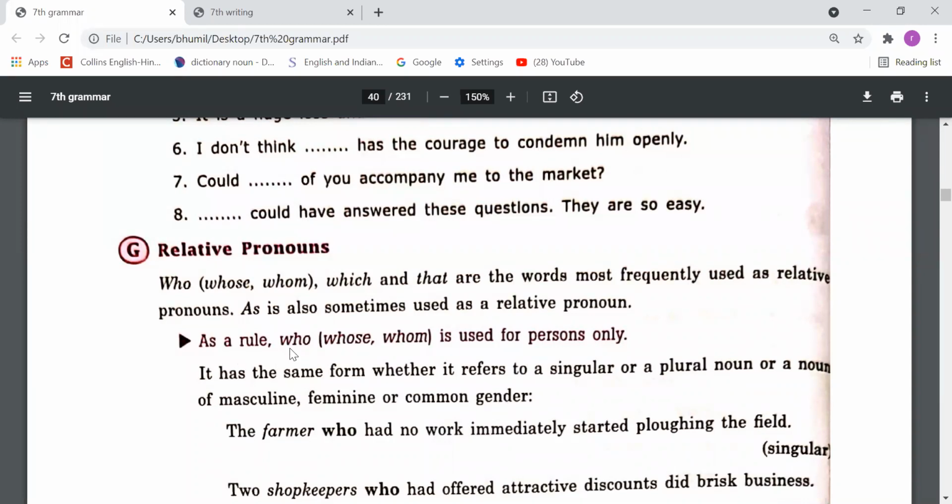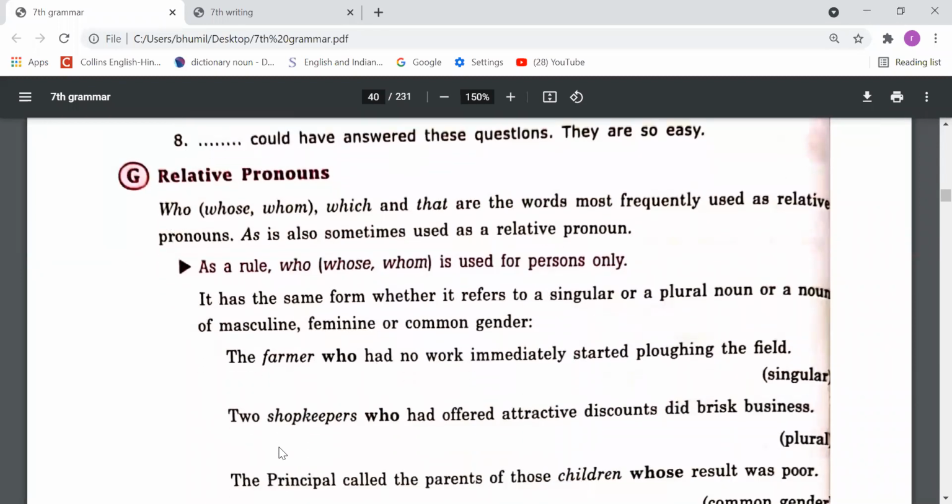Who, whose, and whom we use for persons. And it has the same form whether it refers to a singular or plural noun, or a noun of masculine, feminine or common gender; it does not matter. Like, the farmer who had not worked. Here we are talking about the farmer, which is singular, so we have used who.